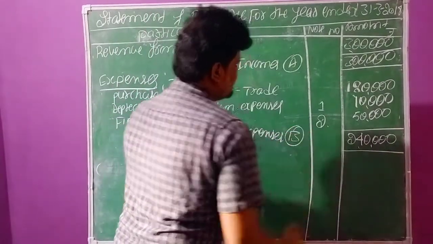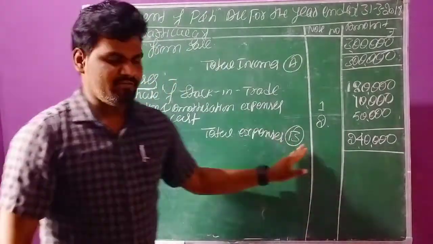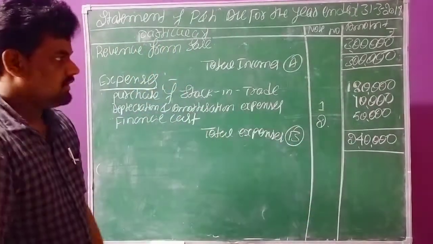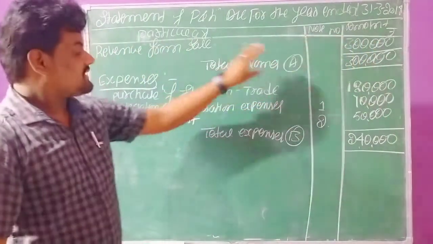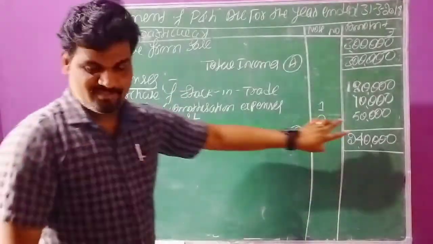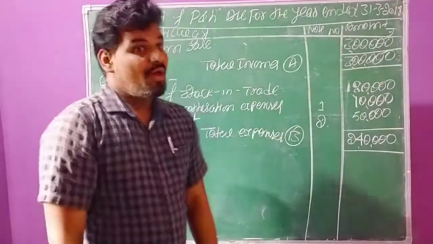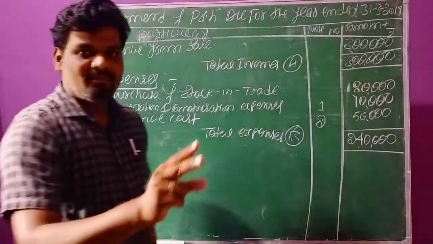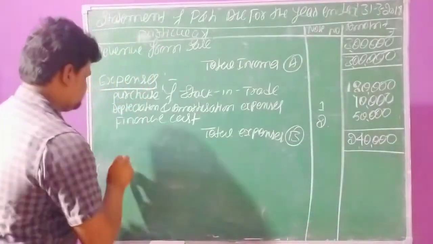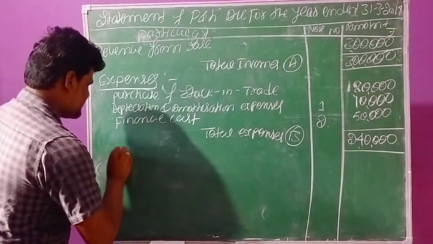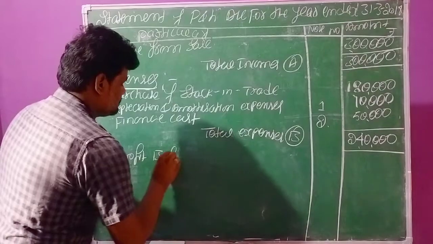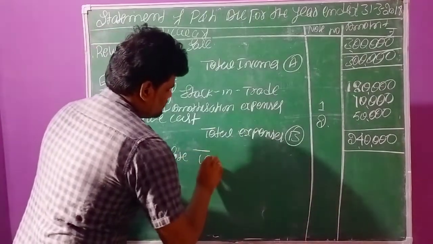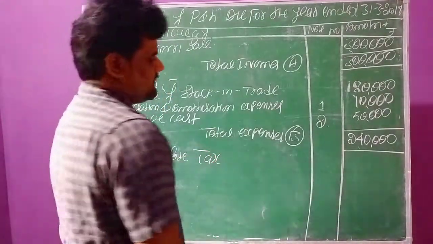These total expenses we can show as B. Total incomes are already ascertained, and in the same way we have ascertained total expenses. But now we need to ascertain profit before tax, the next step.